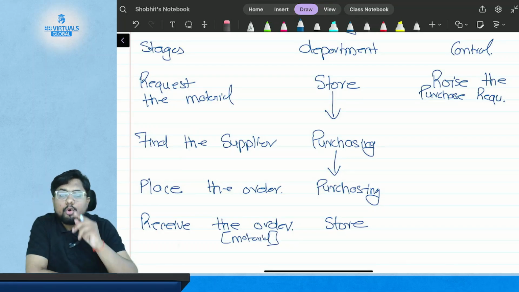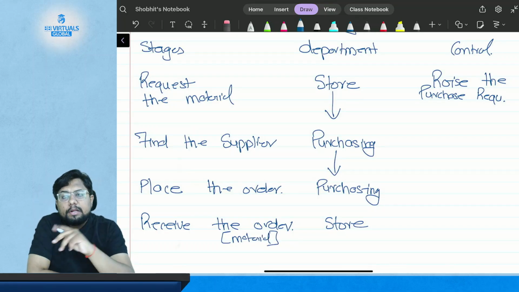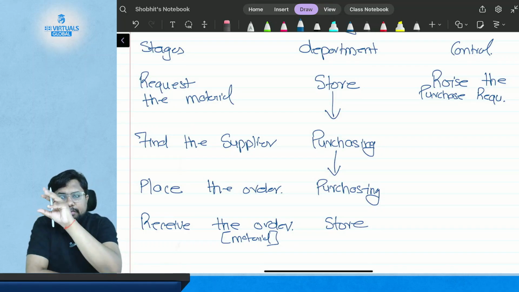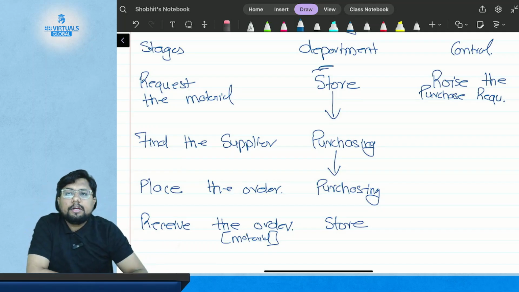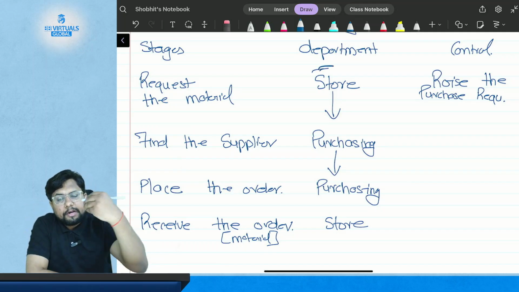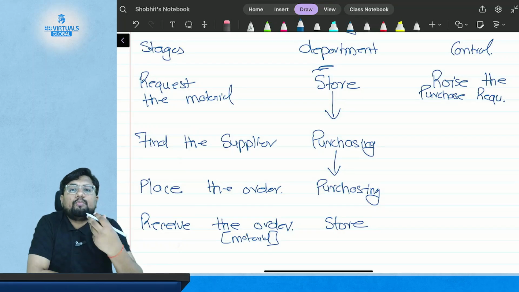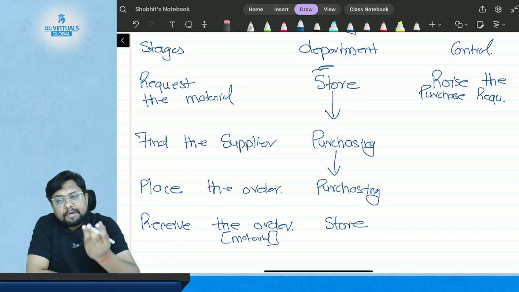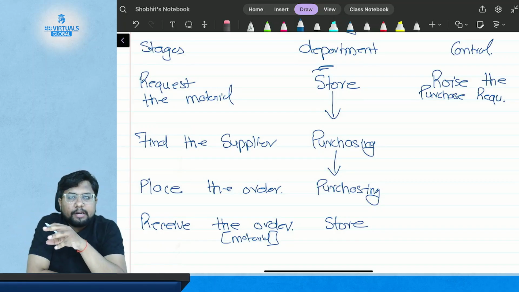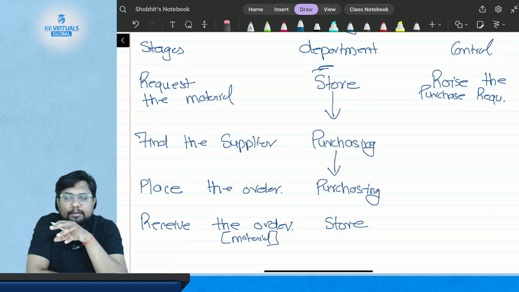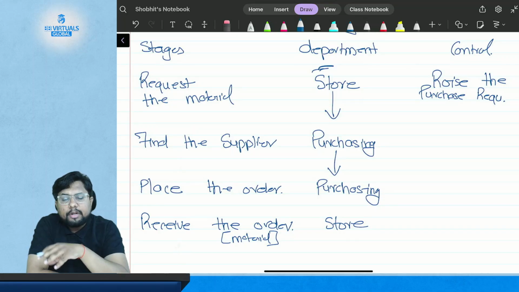So who first requested the material? The manufacturing department. The manufacturing department requested the store department to please get the material. Then the store department requested the purchase department. Then the purchase department finds the supplier who is going to supply the material in the quantity, at the price, and within the time frame we require. After getting the supplier, the purchase department places the order, and after that it is the duty of the store department to receive the material.